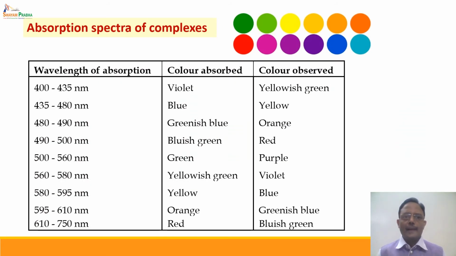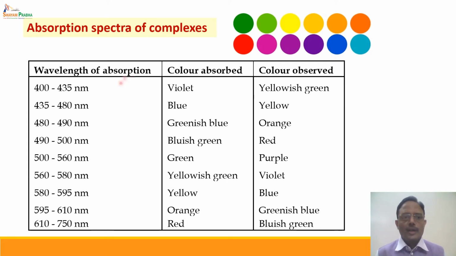Now, we have discussed some aspects of the absorption spectra of complexes in the case of the transition series elements. Complexes are generally colored in nature, and the color of the complexes is because of absorption in the visible region of the spectrum. The colors are complementary to each other, and if a particular wavelength from the visible region is absorbed, its complementary color is observed.